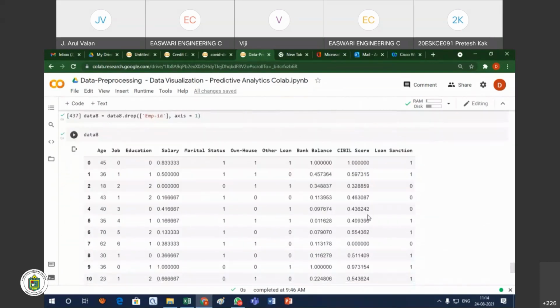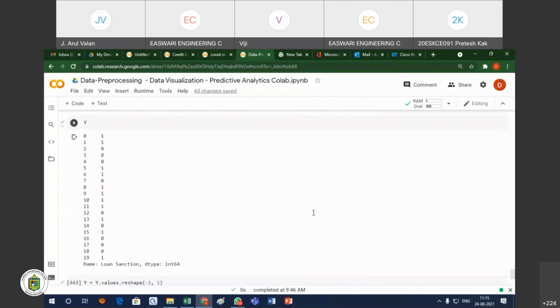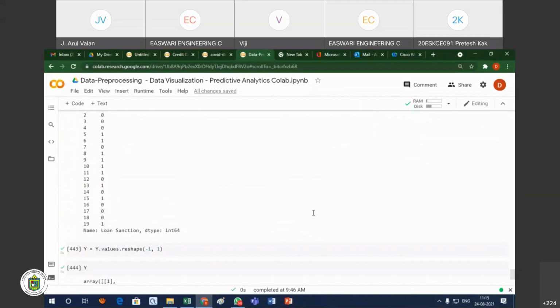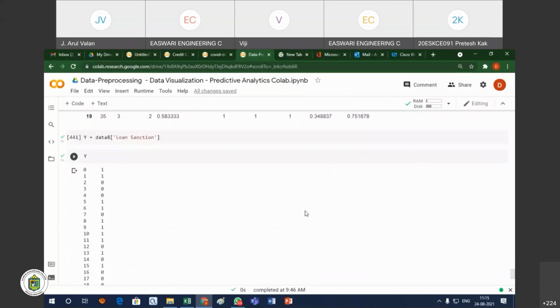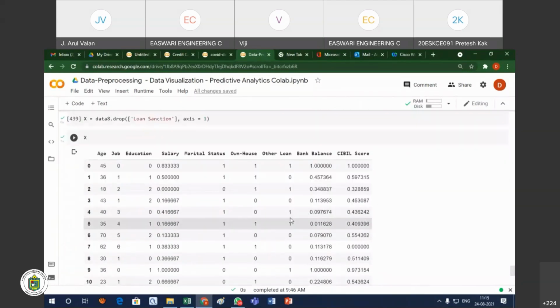For building the data model, here I am using regression. First, we have to split the data set into two. We have 11 attributes. Of the 11 attributes, the last attribute, loan sanction, is the class label attribute, that is your result attribute. The rest of the attributes are another set. So we divide the data set into two categories: one is the dependent variable, another is the independent variables.